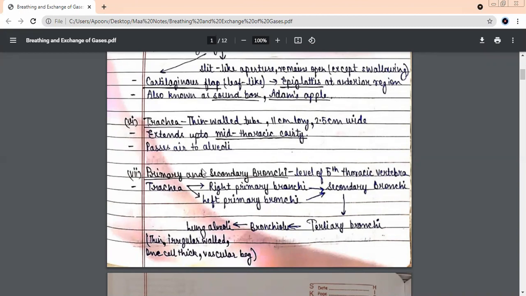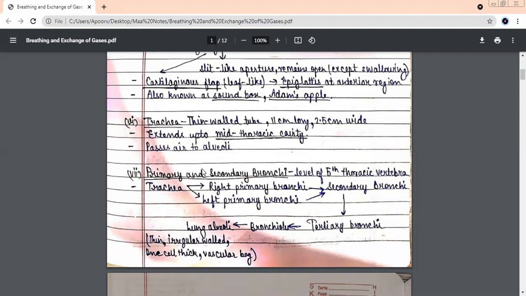Okay, let us do it once again. The single tube pipe which was bringing the air, it was going up to which part of the thoracic cavity? The trachea goes till the middle part. So the trachea is a single tube. A single path ahead will divide into two. Similarly, the trachea is again going to divide into two parts, two pipes. One will enter the right lung. What is that called? Right primary bronchi. Very good.